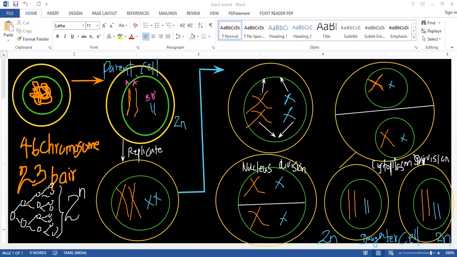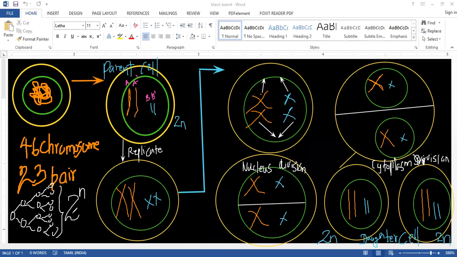If one division occurs, 2 cells will be formed. If two divisions, 4. If three, 8. Four, 16. Five, 32. Six, 64. Seven, 128. Eight, 256. Nine, 512. Ten, 1024.